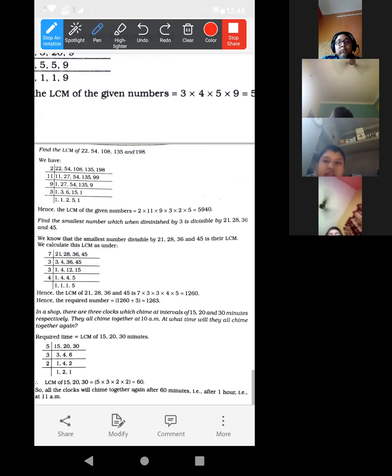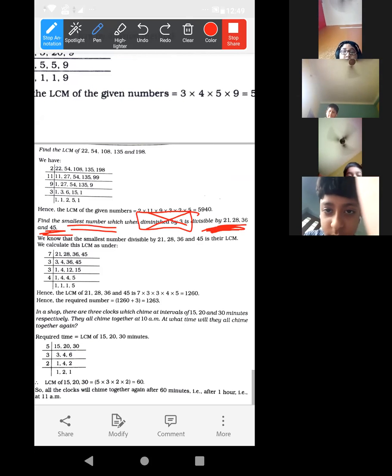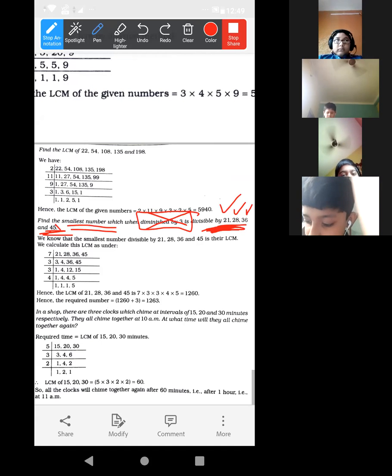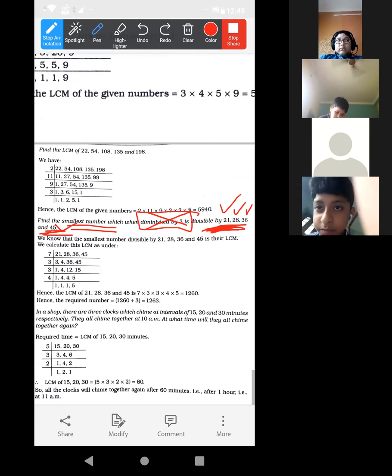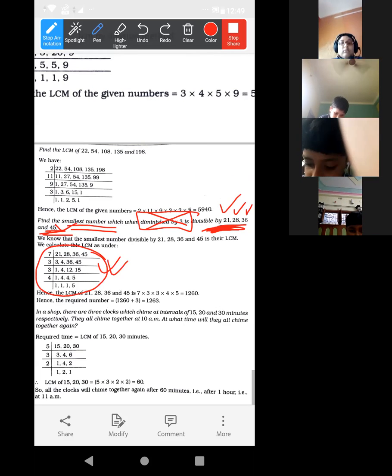Now the same thing, forget about diminished by 3. Just forget about this. So we can easily find the smallest number which is divisible by this, yes or no? By finding their LCM. The smallest number which is divisible by 21, 28, 36 and 45 we can find out by finding their LCM. So look, I'm explaining this solution later. At first, you can find out easily the LCM. We are getting the LCM 1260, right?